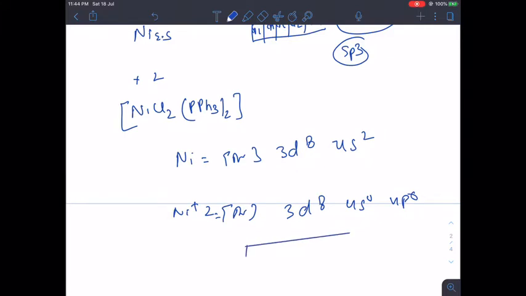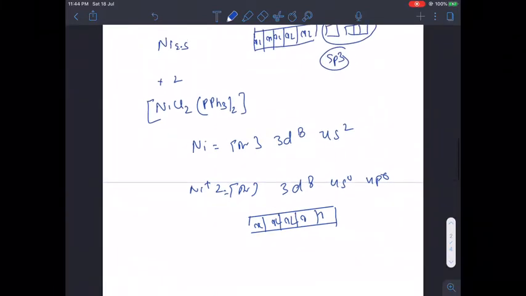How many electrons in d do we have? 8 electrons only: 1, 2, 3, 4, 5, 6, 7 and 8. Now, do we have all of them as strong field ligand? Just look at this. We have only two that are good ligands, whereas two are very weak ligands. So I would suggest there should not be any pairing.